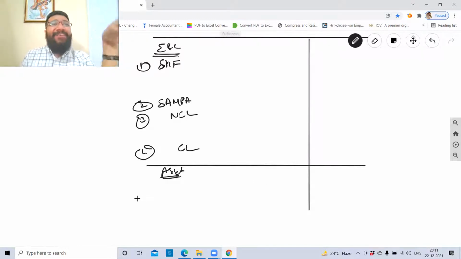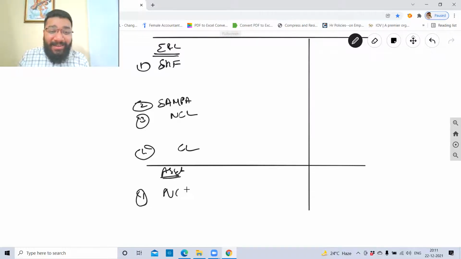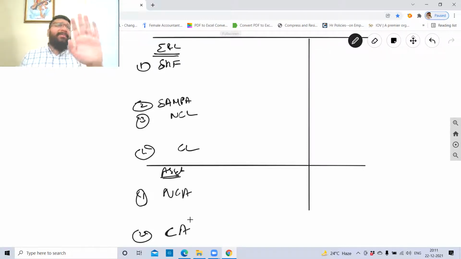One is non-current asset, the other is current asset. First non-current. Format is very important. Second is current asset. Very good. Under shareholders funds, how many sub headings?